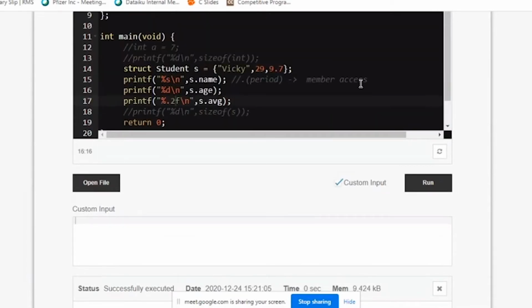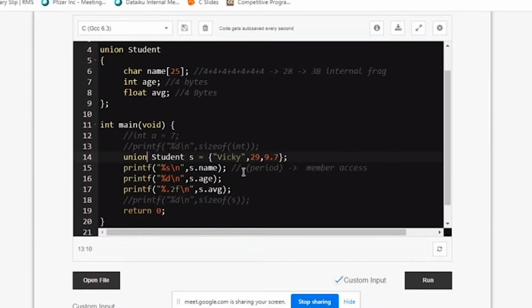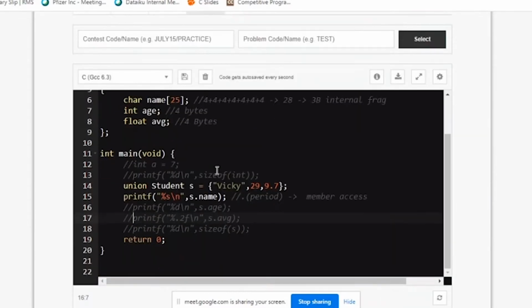This is how you actually access structures. Now there is a similar type which is called a union. You need to know the difference. Quickly I'll tell, because it's a similar data type. Instead of struct, I'll write here union. So see the difference here. Let me comment these lines. Union student is what I have written.